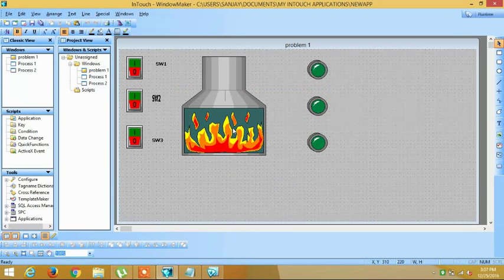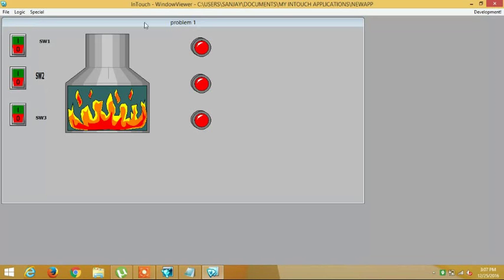Now let's check the output of the program. Click on runtime. As you can see, our initial output is 000. None of the LEDs is working. Now we switch on one of them. Switching off all of them gives us 0. Switching on any one of them makes the first LED glow. Now we want 2 of them to be switched on so that the second LED and the first LED glow.